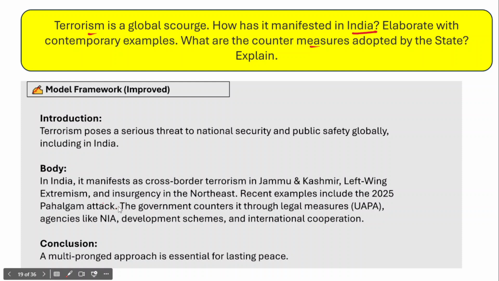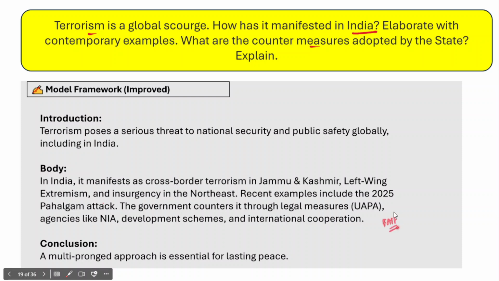Once you are done with all these things, you need to mention the countermeasures adopted by the government. For example, the Unlawful Activities Prevention Act. It has also created agencies like the National Investigation Agency, and the developmental schemes that are being launched by the government, and international cooperation in this arena, for example, the Financial Action Task Force.